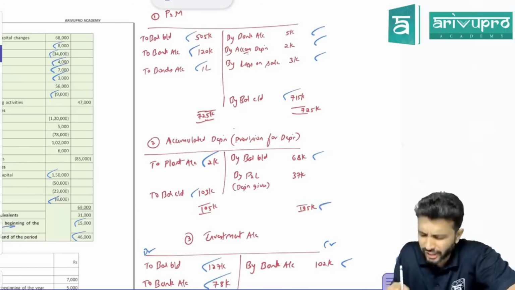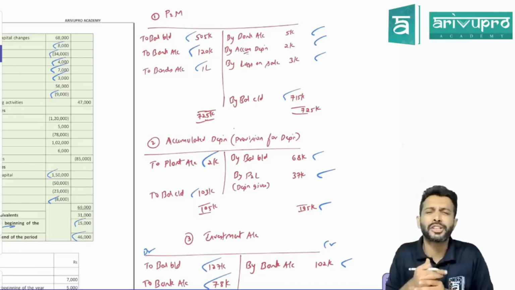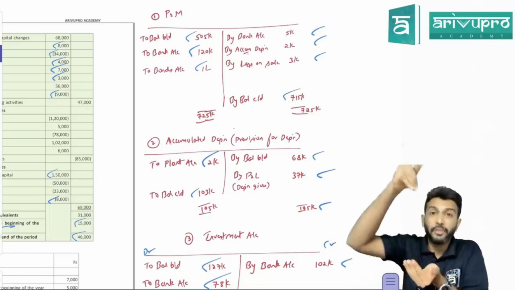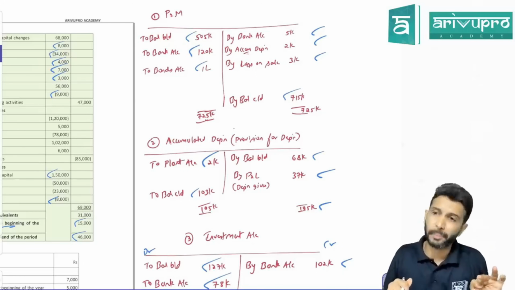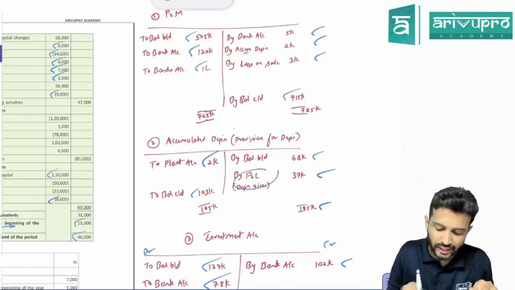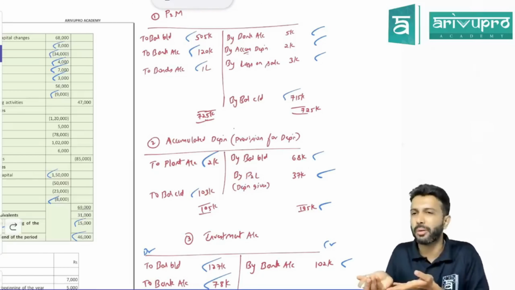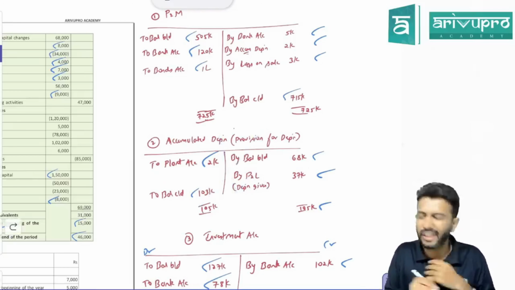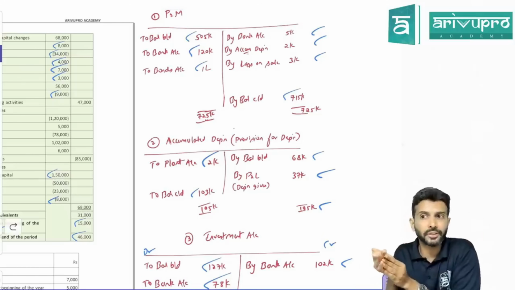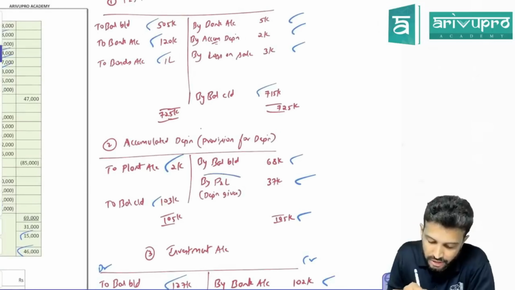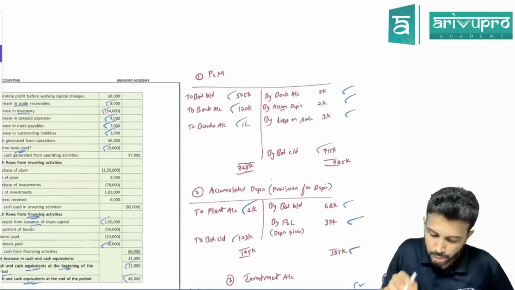One more entry, you can get it as a balancing figure or it is given also in the problem. Current year's depreciation is how much? 37,000. What is the journal entry for depreciation under this method? Depreciation account debit to provision for depreciation. Either you can write by depreciation or directly you can write P&L. So you can get it as a balancing figure, or in fact it is given to us in the problem. So preparing this ledger was really not required for this problem. But if they don't give you current year's depreciation, you can get it by preparing this ledger. Okay. Now the impact of these two we will quickly push into the cash flow statement.